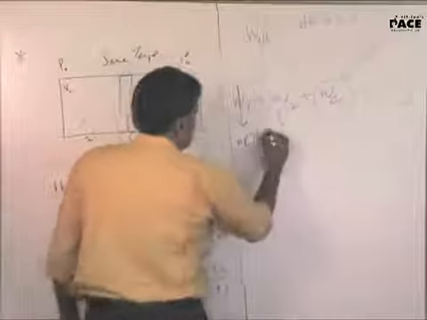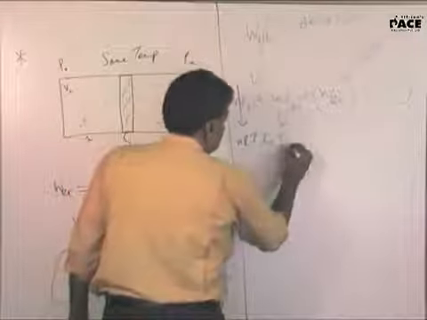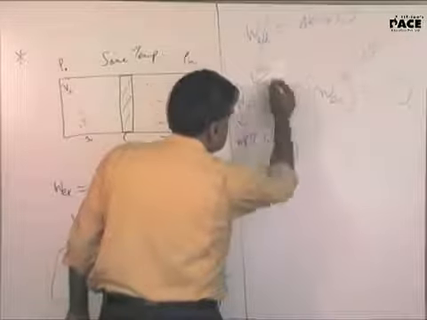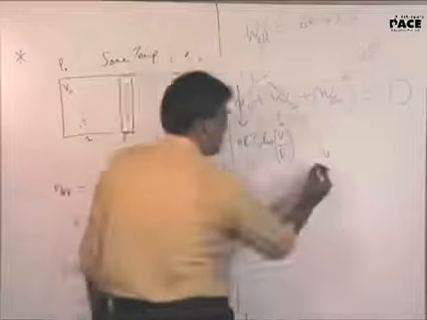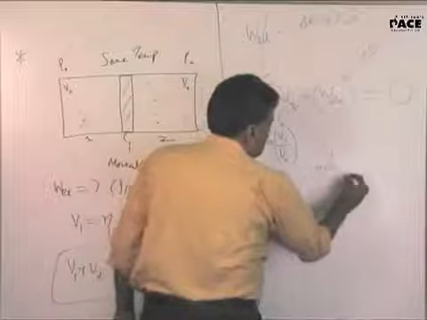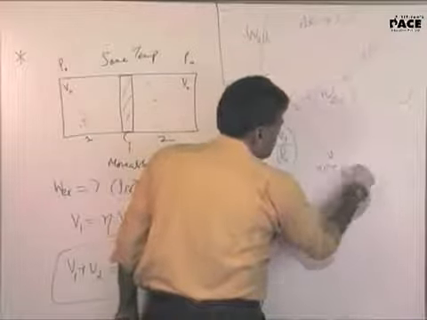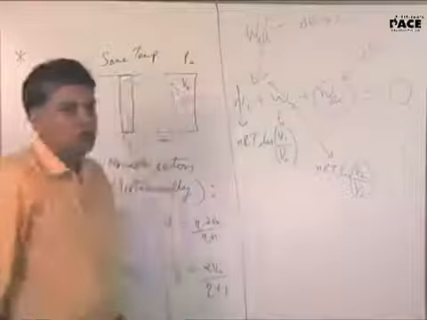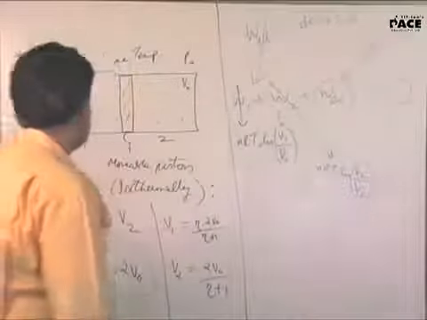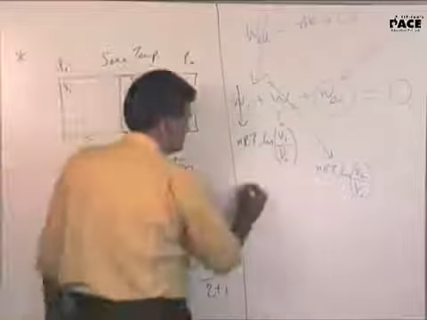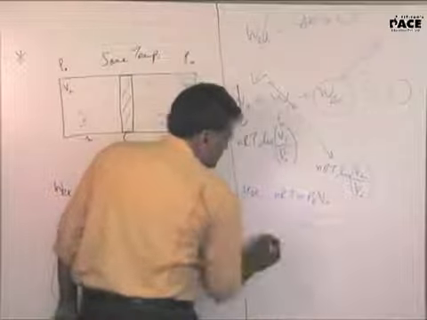You have got this as nRT log V1 by V0. Can I say that? And for the second one, we say nRT log V2 by V0, because that's the final volume, initial volume. nRT is not given, but nRT equals P0 V0. So therefore, get me the final answer.